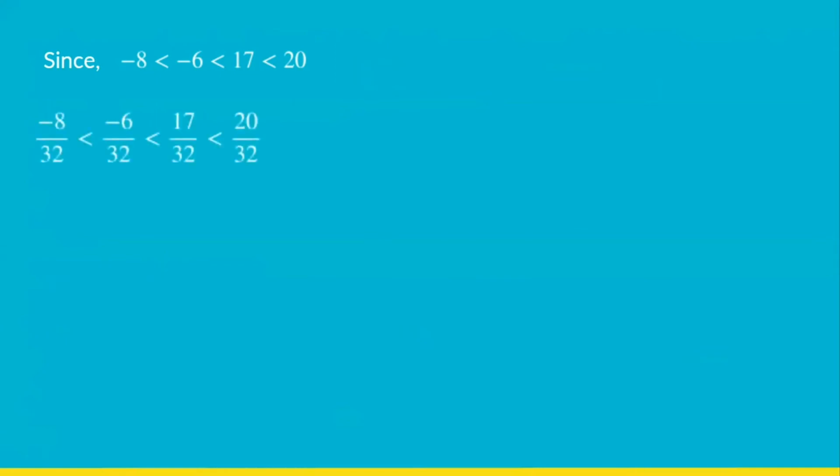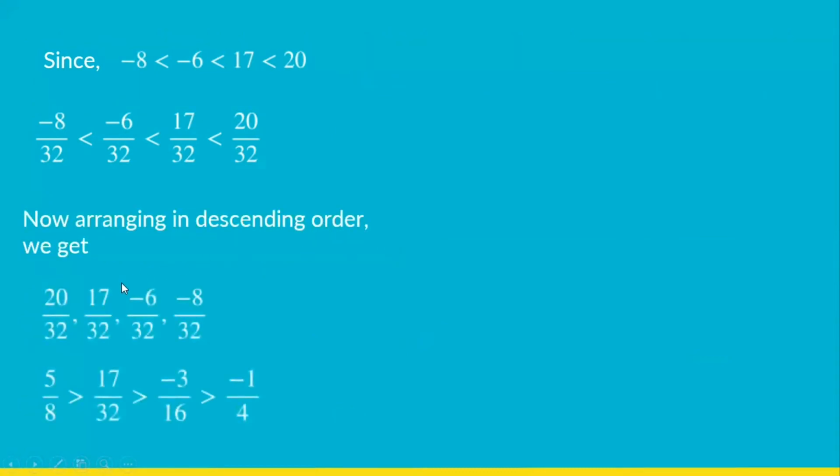So the ascending order would be minus 8 by 32 first. But we are asked to write in descending order. So the biggest is going to be 20 upon 32. Arranging in descending order, we get 20 by 32, 17 by 32, minus 6 by 32, and minus 8 by 32. So the original rational numbers: 20 by 32 was 5 by 8, 17 by 32 was 17 upon 32 again, minus 6 by 32 was minus 3 by 16, and minus 8 by 32 was minus 1 by 4.